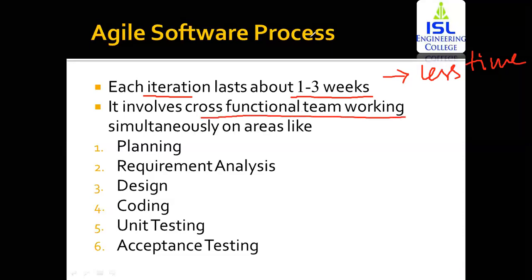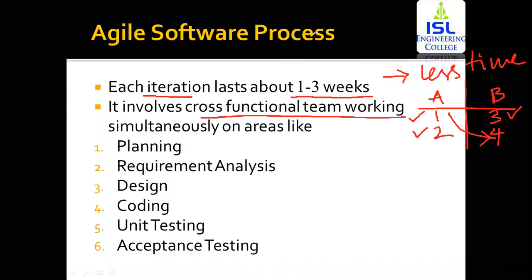Now cross-functional team working is, suppose you've got two teams, team A and team B. Team A is working on functionalities 1 and 2, and team B is working on 3 and 4. Now if 1 and 2 are completed on the A team side and B is completely focusing on 3, within the same amount of time only 3 is completed. Now as A is completed, A can assist with the fourth task. That is cross-functional, A can also work within B, and the same way B can work within A team.